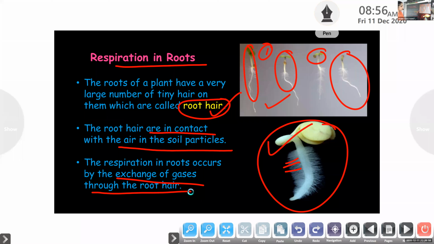Okay. What are they expelling through the root hair? Energy and carbon dioxide. Energy, if they are expelling it, how can they do their work? This energy does not need to be expelled. Carbon dioxide. Okay, only carbon dioxide, which is not needed by the plant. So this much is all about respiration in roots. I hope it's clear, right?